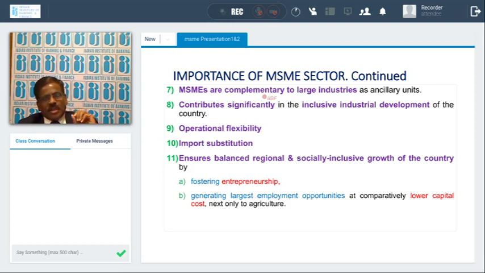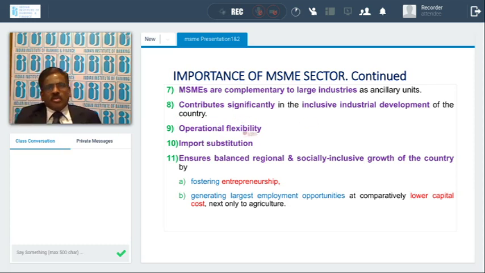So indirectly, it is inclusive growth. All the below poverty line people are included under the micro sector. That's why the MSME sector gives large employment: about 11 crore people are dependent on it.